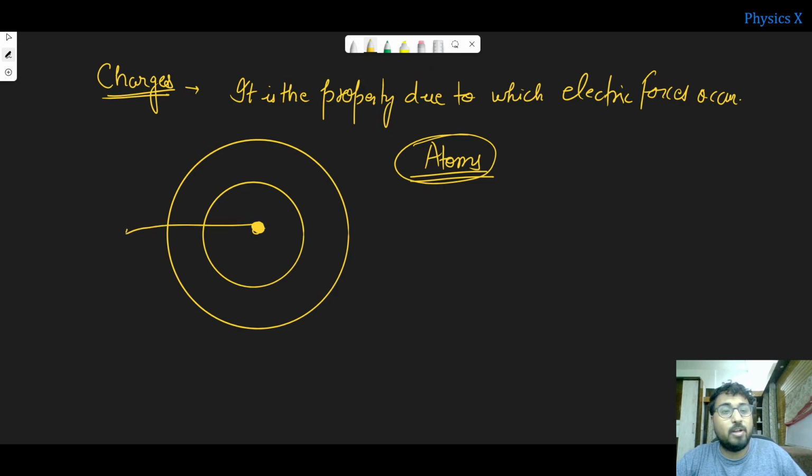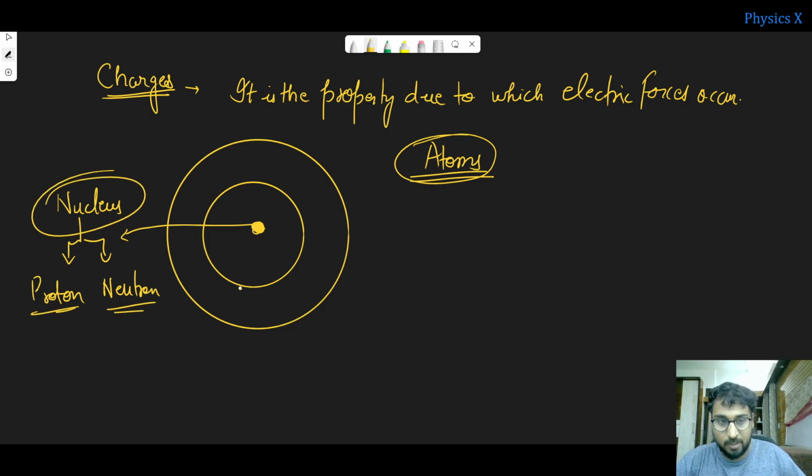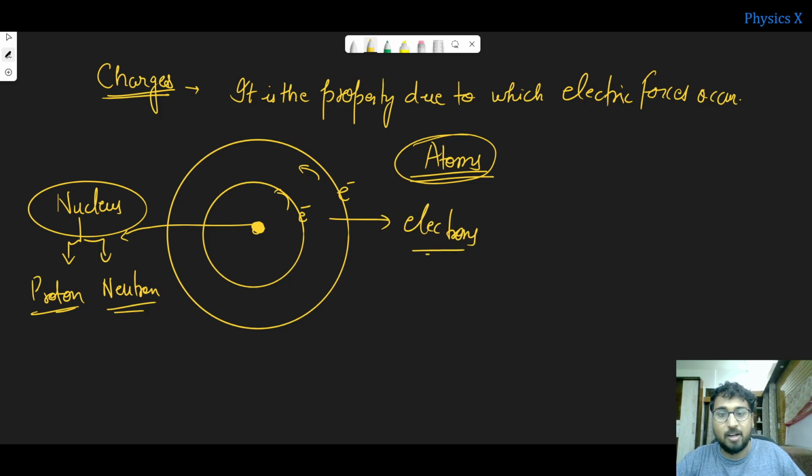This part is known as your nucleus, and this comprises protons and neutrons, and most of the mass resides in the nucleus only. And we have electrons which are revolving in these orbitals. So these are nothing but electrons. These shells, or different energy levels actually, have different electrons revolving around this nucleus. So most of the mass is in the nucleus.